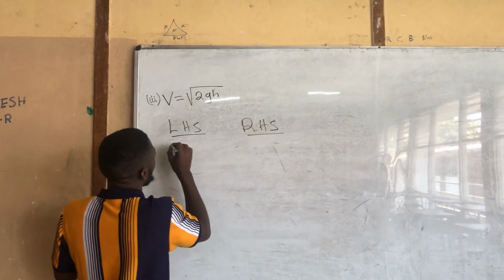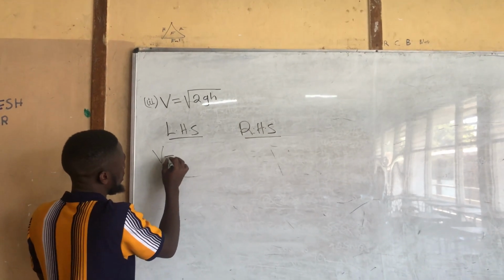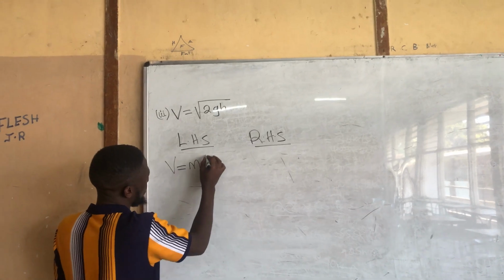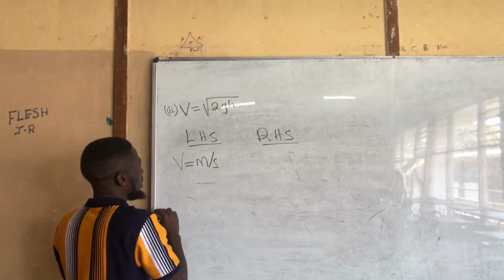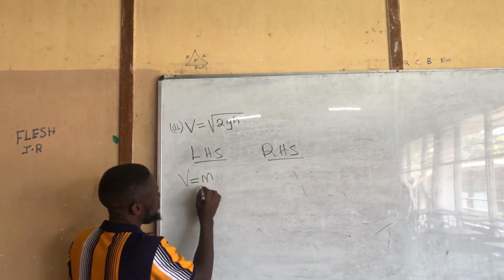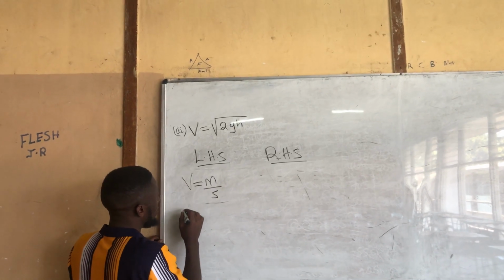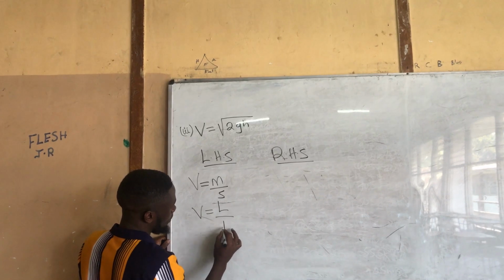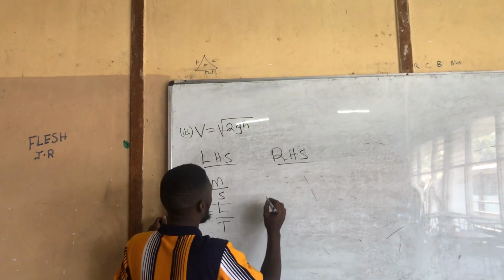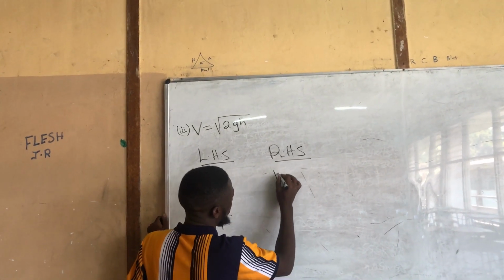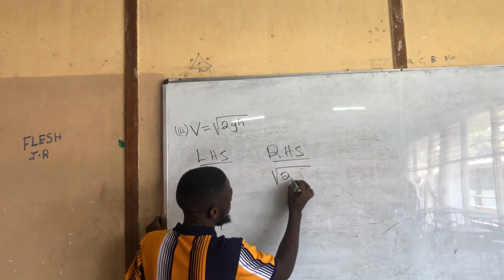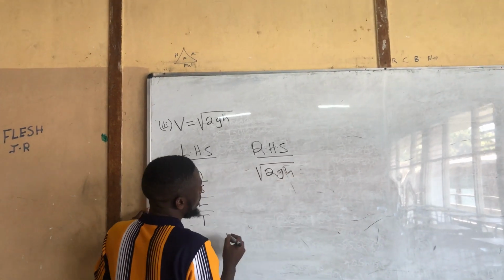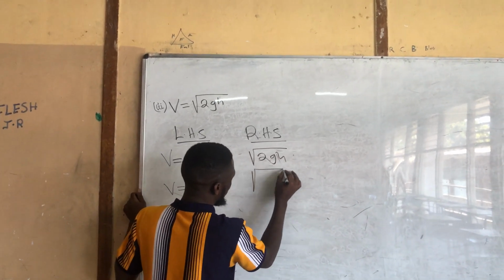Okay? This is V representing velocity in meters per second. So what are the dimensions for V? This is L over T. So you go to the other hand side, you have the square root of 2GH.